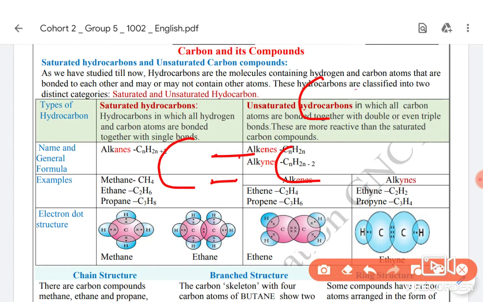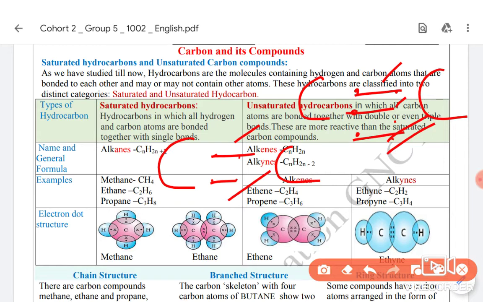If they are sharing three pairs of electrons, because you know carbon can have four electrons sharing, it is represented by one line for the first pair, a second line for the second pair, and a third line for the third pair. So how many bonds are there? 1, 2, 3. It is known as a triple bond. All these are known as unsaturated because they are sharing within themselves, not with other atoms. They have shared two pairs, so it is unstable. They will want to break this bond and make a bond with another atom. Similarly, this will want to break its bond and share with another atom.